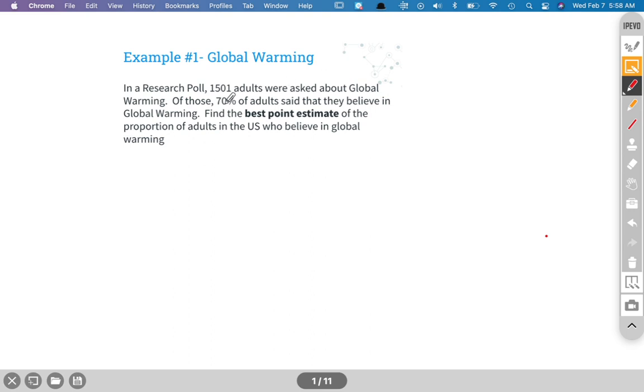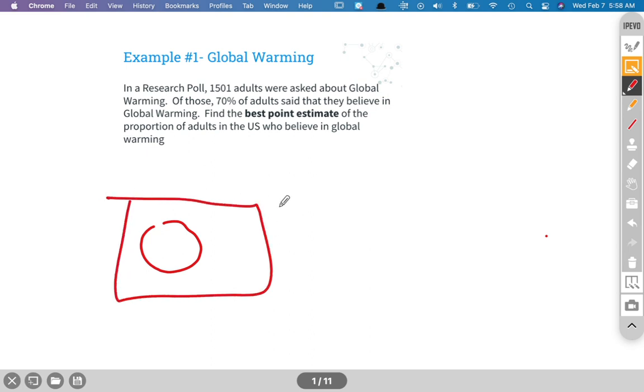Whatever you think on the topic's fine. I'm just saying, we have a group of people out of the entire population. If the box is the population and that circle is the sample, obviously it's just a small subset of what could be in that box. Now it says find the best point estimate. All that means is we're going to find a number that's the best way to talk about the population. More often than not, we talk about the mean, and how we estimate that.